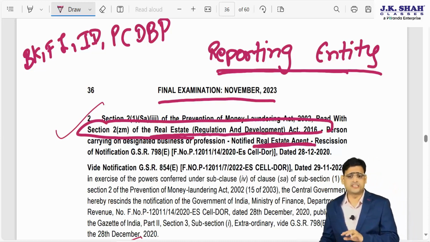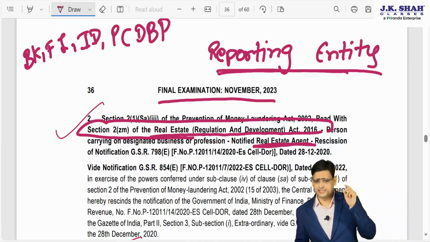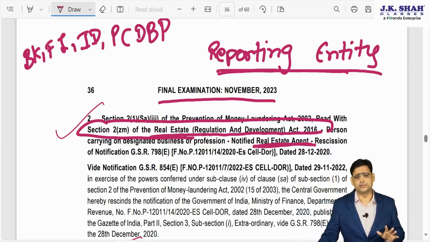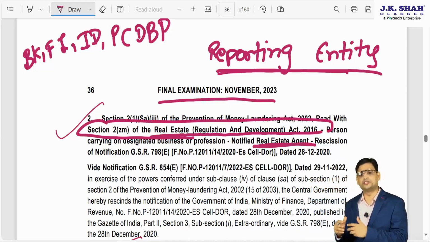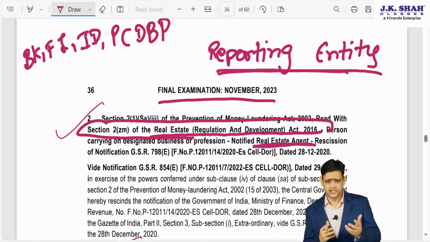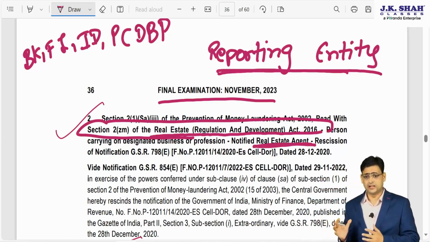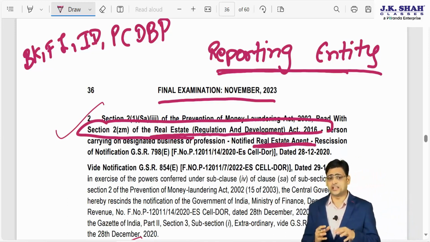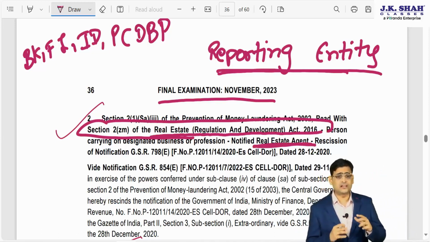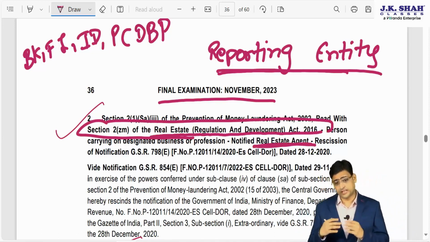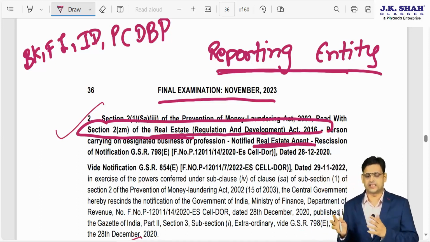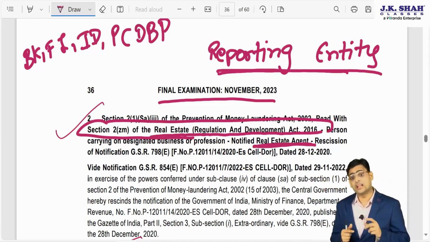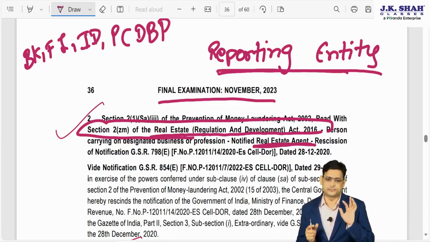I am not going to explain the entire provision, but just for reference I am telling you what the job of this reporting entity is. They have to provide a lot of information to the Enforcement Directorate and other officers under the PMLA Act. And why is such an obligation there? Because they are the ones who give service to those people who deal in money and such other related things, where there are some chances of money laundering.